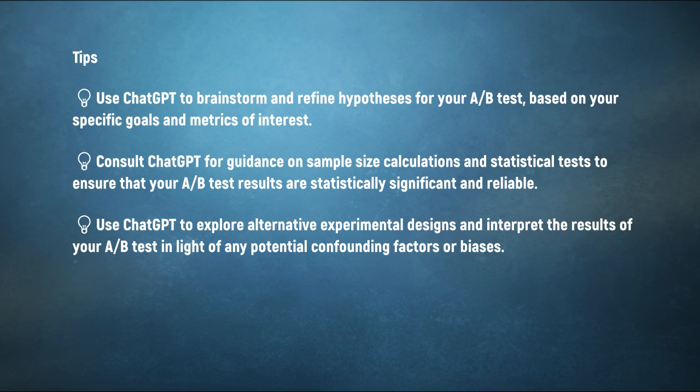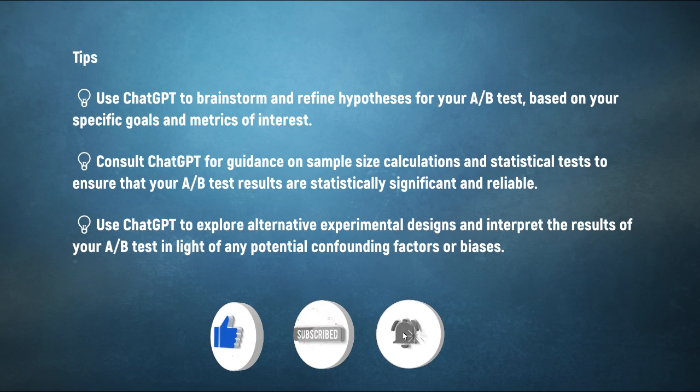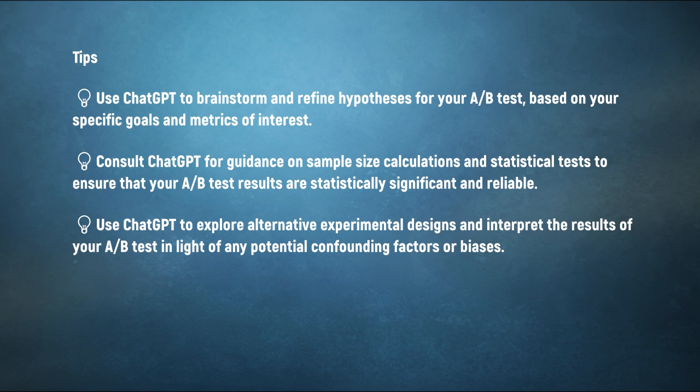Tips. Use ChatGPT to brainstorm and refine hypotheses for your A/B test, based on your specific goals and metrics of interest. Consult ChatGPT for guidance on sample size calculations and statistical tests to ensure that your A/B test results are statistically significant and reliable. Use ChatGPT to explore alternative experimental designs and interpret the results of your A/B test in light of any potential confounding factors or biases.